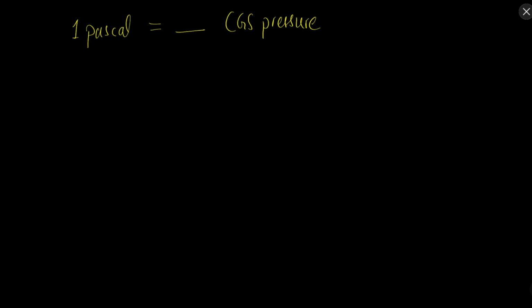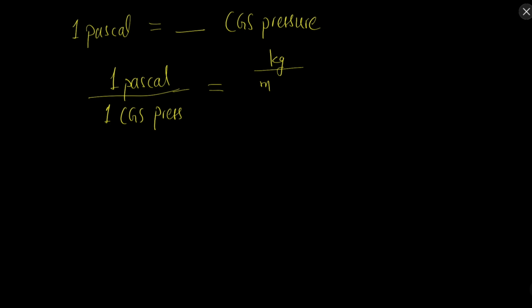So how can we find that? Just divide the two things, 1 Pascal upon 1 CGS pressure. Now it will be equal to kg upon meter second square, and 1 CGS pressure was gram upon centimeter second square.